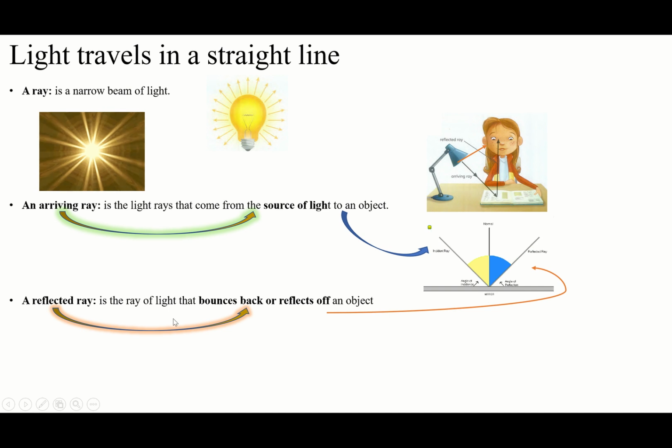Why? Because it has been reflected, it has been bounced back, it has been reflected off. You see, a reflected ray is the light that bounces back, reflects off. What does it mean to bounce back or reflect off? It means we must have something. It's not the source of the light, it's something else. Like the ball, when you throw the ball to the wall, it's going to bounce back, right? So the light is the same. When it arrives, any object is going to bounce it back.